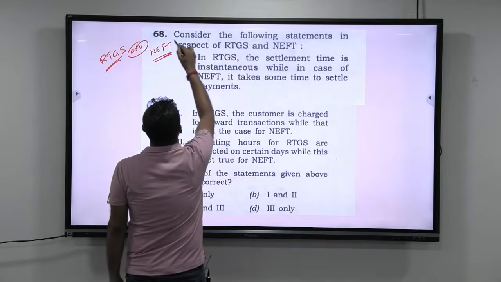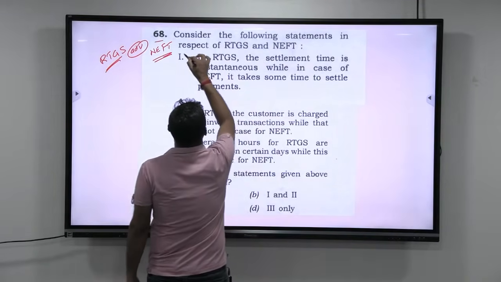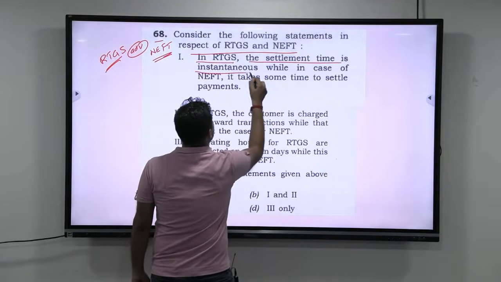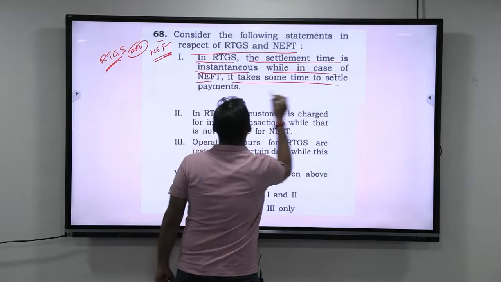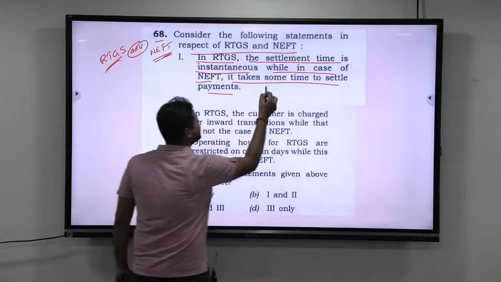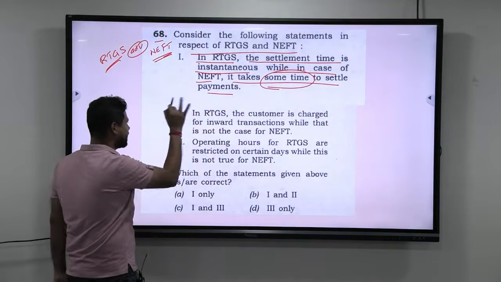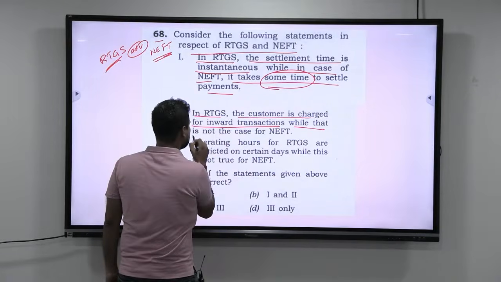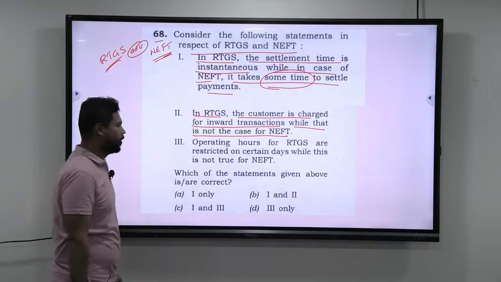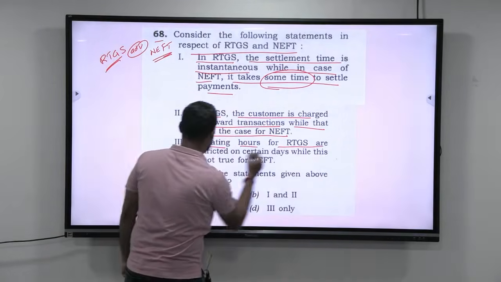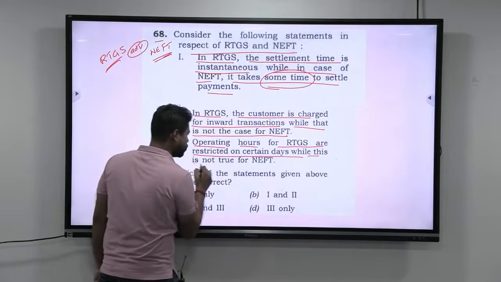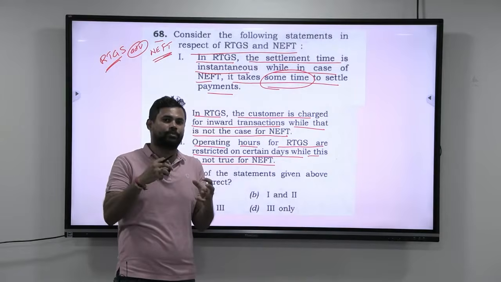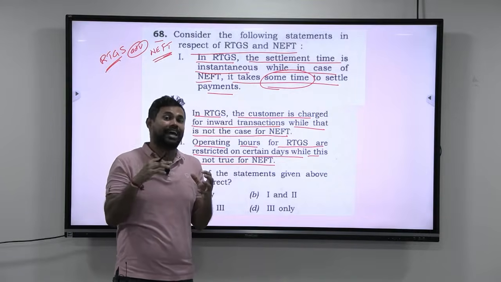Now look at this. First let us read out the question. Consider the following statements in respect of RTGS and NEFT. In RTGS, the settlement time is instantaneous, while in case of NEFT, it takes some time to settle payments. In RTGS, the customer is charged for inward transactions, while that is not the case for NEFT. Operating hours for RTGS are restricted on certain days, while this is not true for NEFT. Now, with common sense, if you know that something is advanced, it will have better functionality and fewer restrictions.